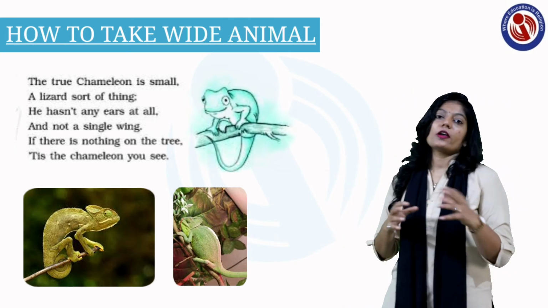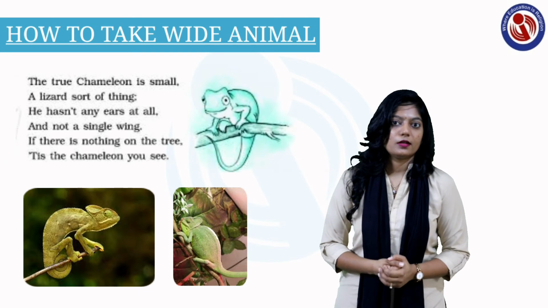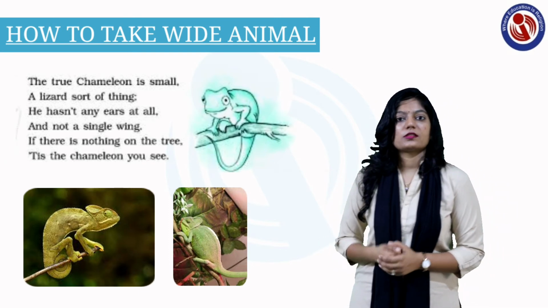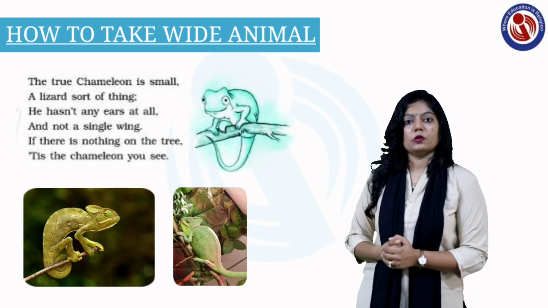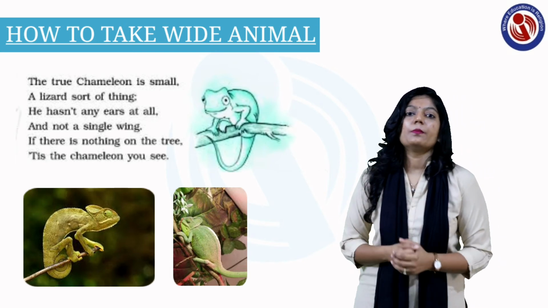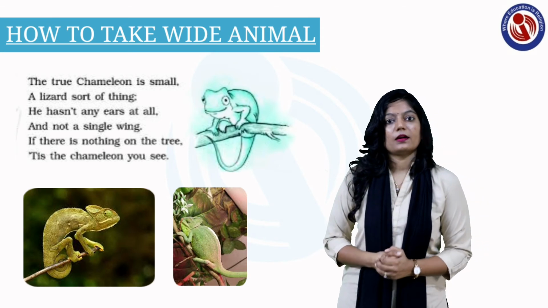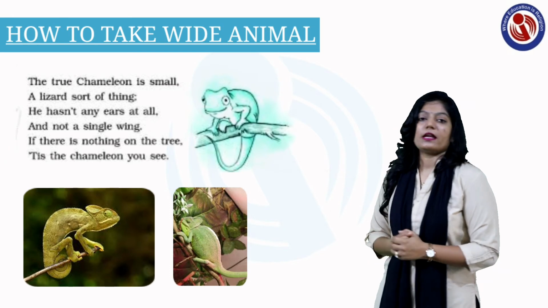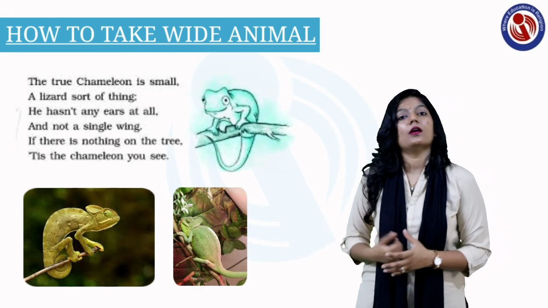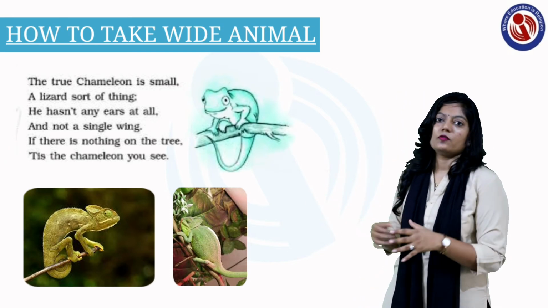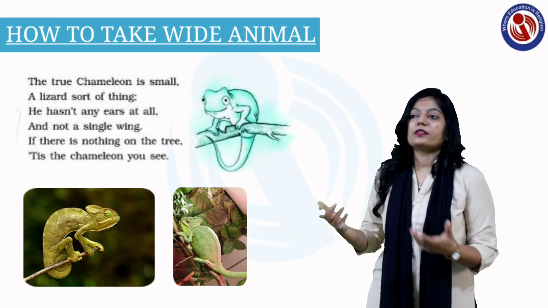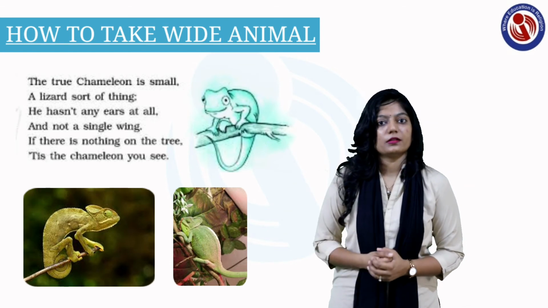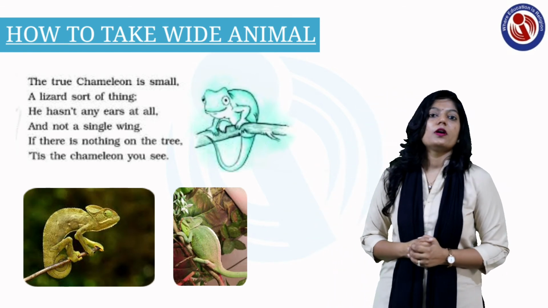So here he's talking about something that looks like a lizard. In your home, in your nearby places, you see the lizard. The chameleon looks the same, but it is a little bit bigger compared to the lizard. And he has a special quality, that the chameleon can change his own color. So if you find that on a tree there is nothing to see, that is the chameleon. That's what this poet is going to tell.